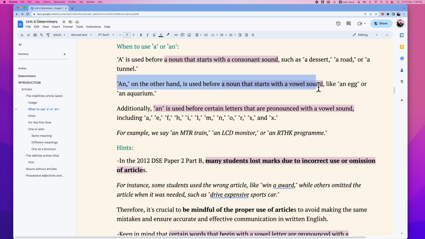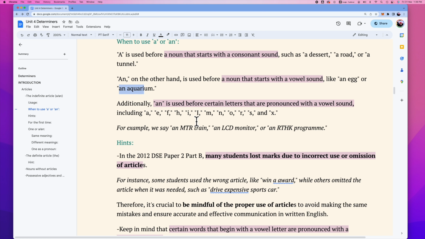Now remember, not the vowel letter, but the vowel sound, like egg, so an egg. Aquarium, an aquarium. In some cases, even if the word does not start with a vowel letter, but it starts with a vowel sound, we will still use an instead of a. For example,